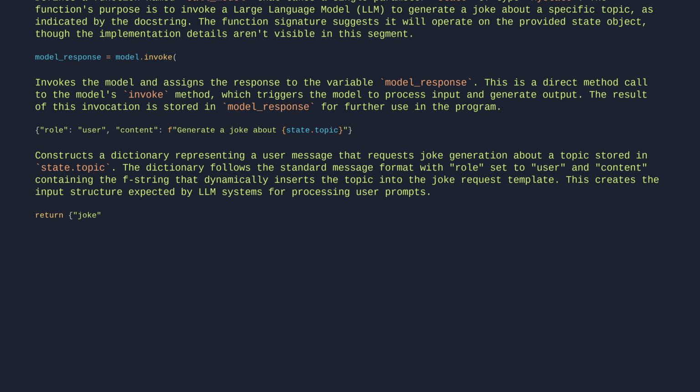return {"joke": model_response.content}. Returns a dictionary with a single key, joke, mapped to the content of the model response.